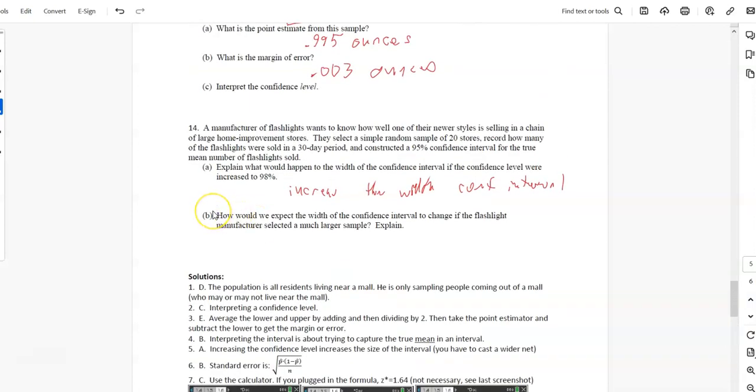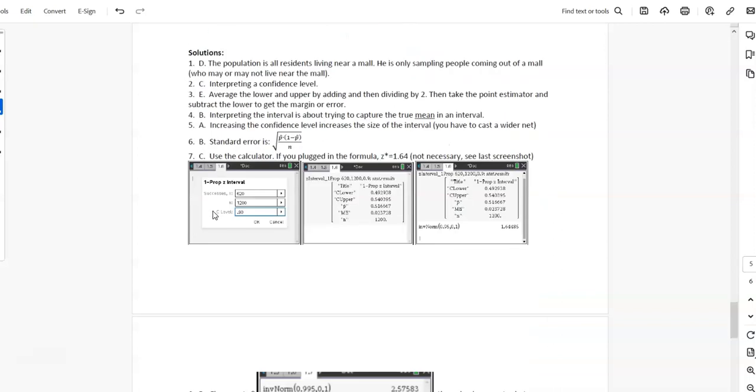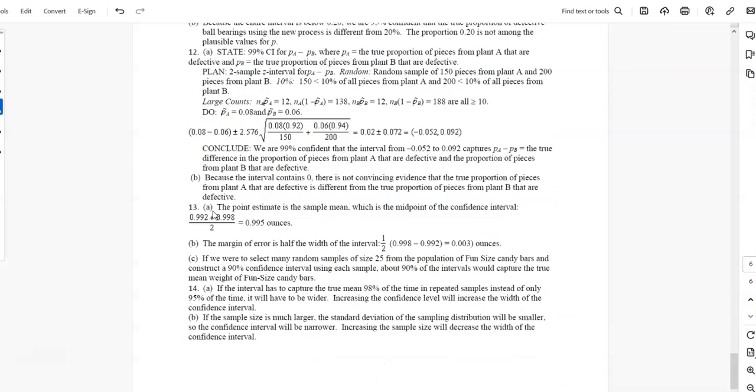How would you expect the width of the confidence interval to change if the flashlight manufacturer selected a much larger sample? So if instead of just sampling 20 stores, they did 40 stores or something, what's going to happen? The width of the confidence interval is going to get much smaller. Larger sample size, you're going to have smaller. Let's see what they said. If the sample size is much larger, the standard deviation of the sampling distribution will be smaller, so the confidence interval will be narrower. Increasing sample size will decrease the width of the confidence interval. Okay, that is your review for Chapter 8.